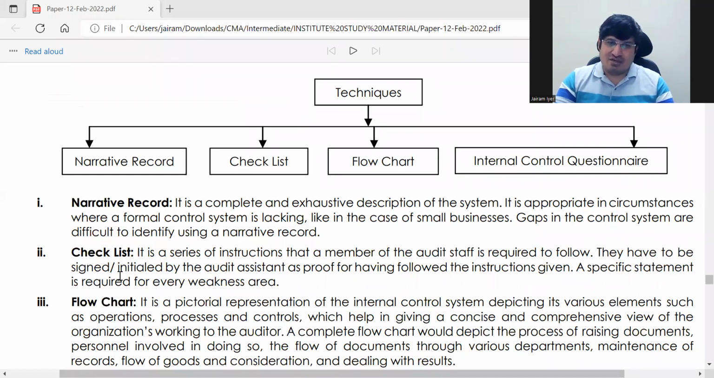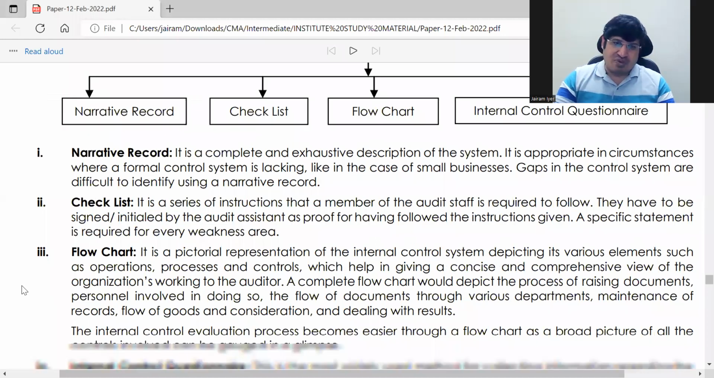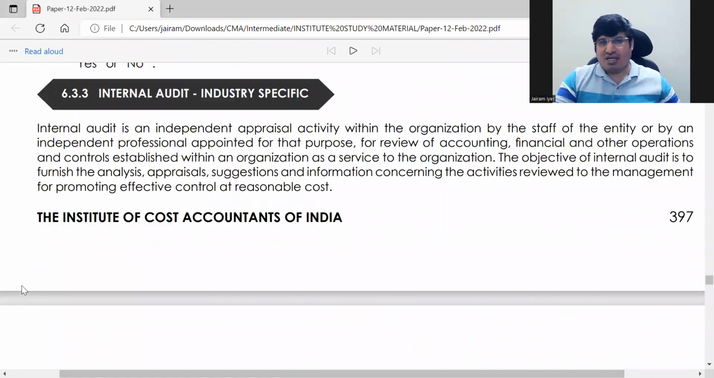Okay, that is done. Next is internal audit, which as I said, and then we have vouching and verification. Both are very small parts, hardly 2 pages. In the next lecture I'll complete this part.